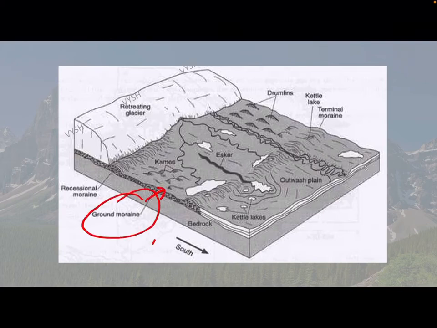So this is the ground moraine which we read, and you are going to see the drumlins in the coming slide. This is an esker which you saw.